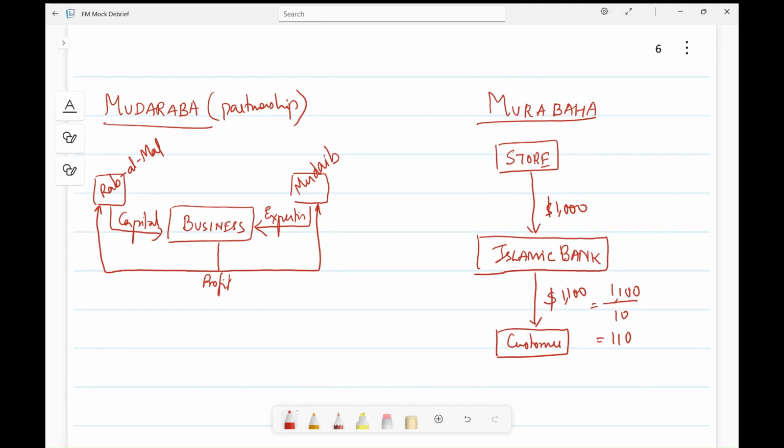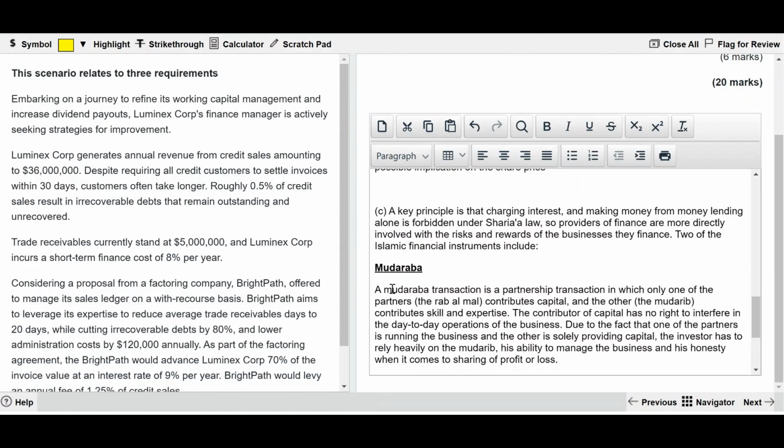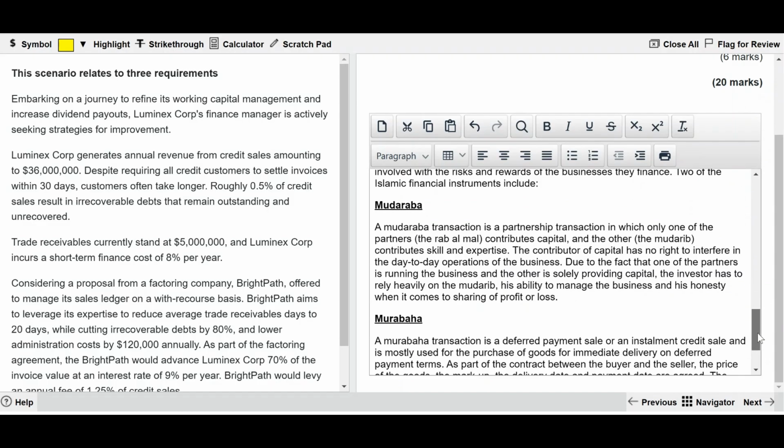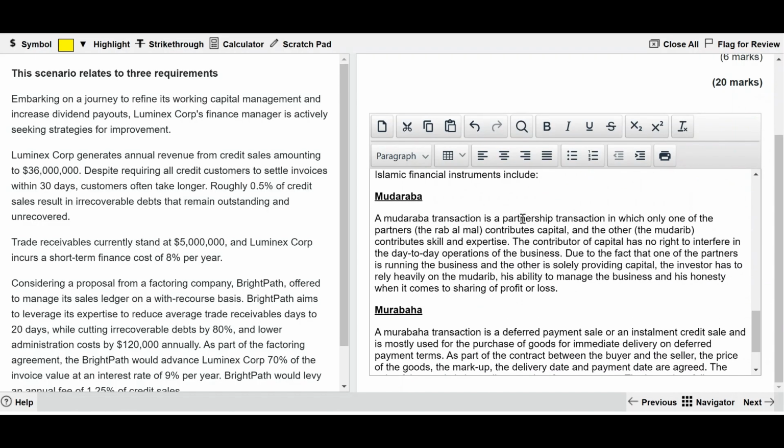Now let's draft the answer, the solution for this C requirement, in proper sentences. Here we have the suggested answer. C requirement. A key principle is that interest charging and making money from money lending alone is forbidden under Sharia law. So providers of finance are more directly involved with the risk and rewards of the business they finance. Two of the Islamic instruments that are suggested here include Mudarraba.